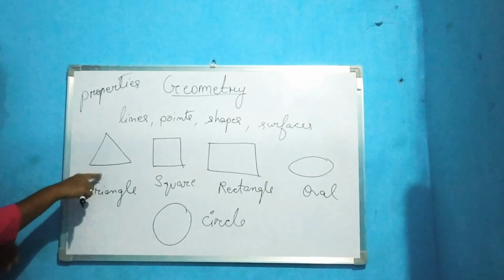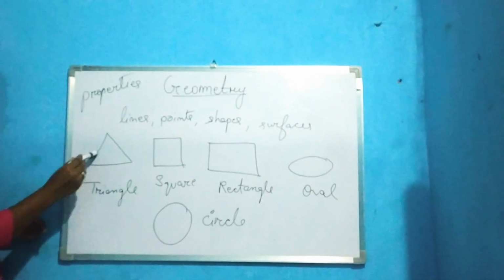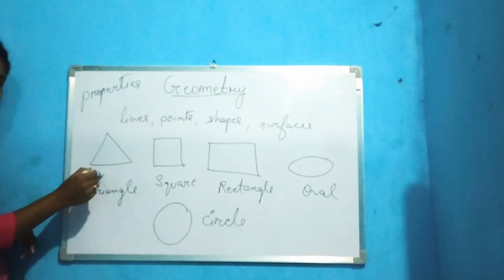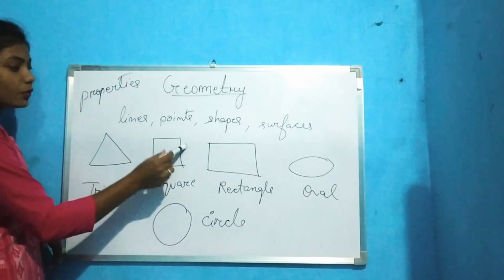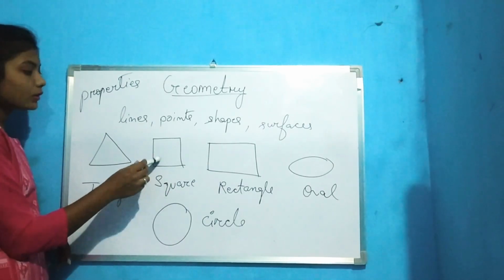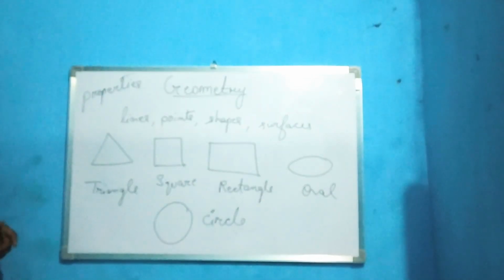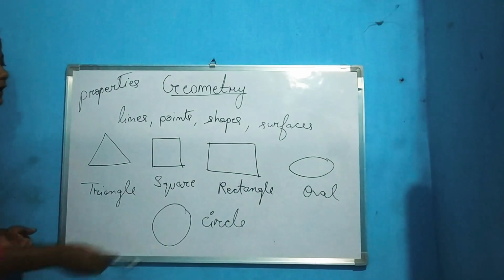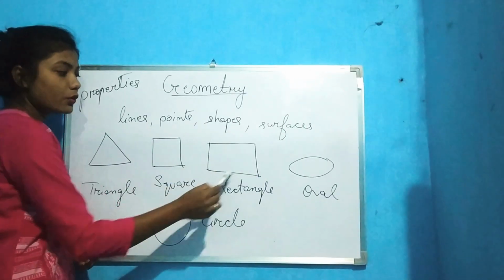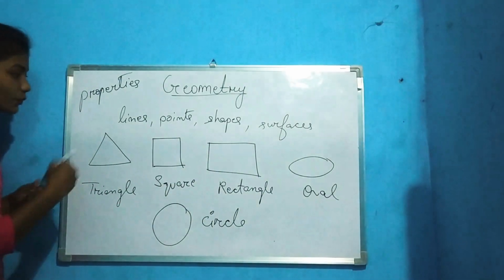So you see, in triangle there are 3 lines. In square there are 4 lines. We do not call them as lines but line segment. I will come to that. And in rectangle also 4. Okay. So what are these called?